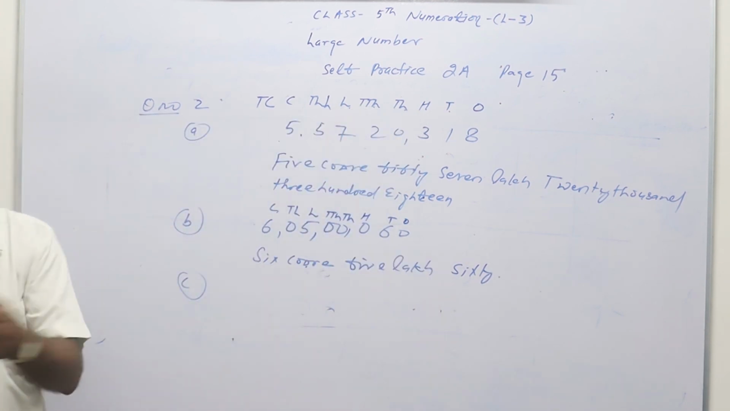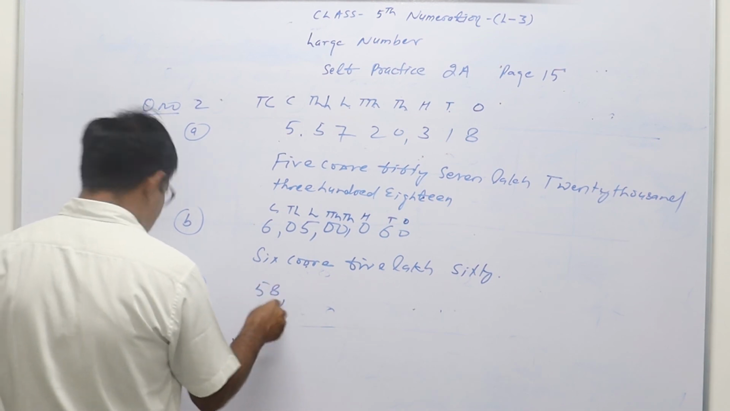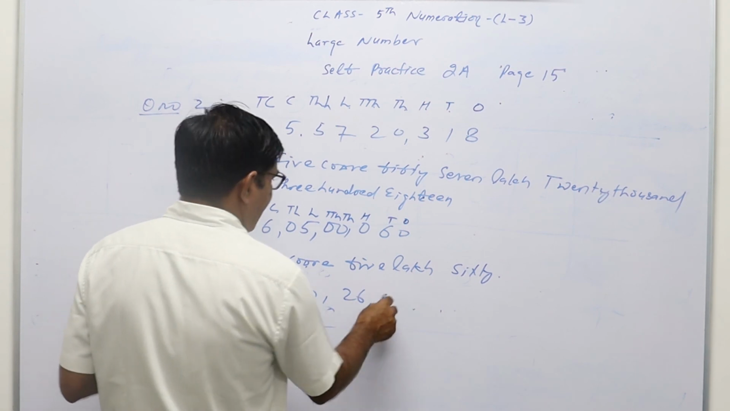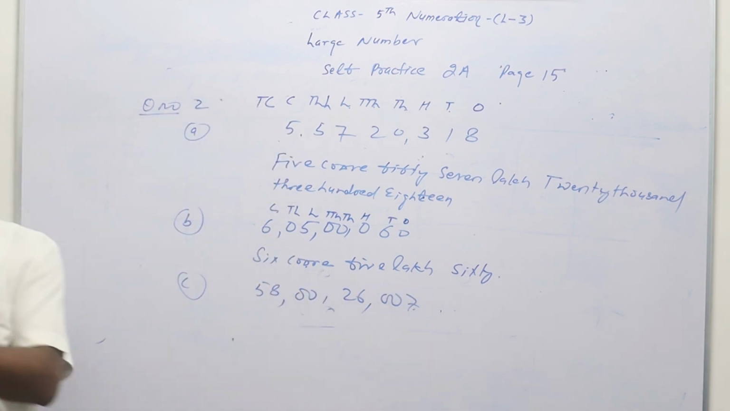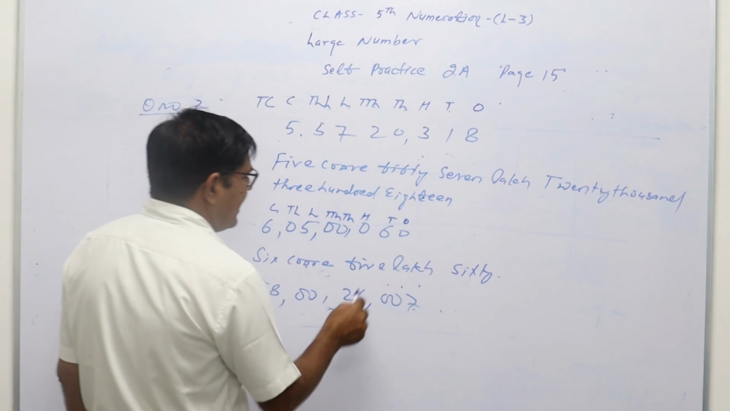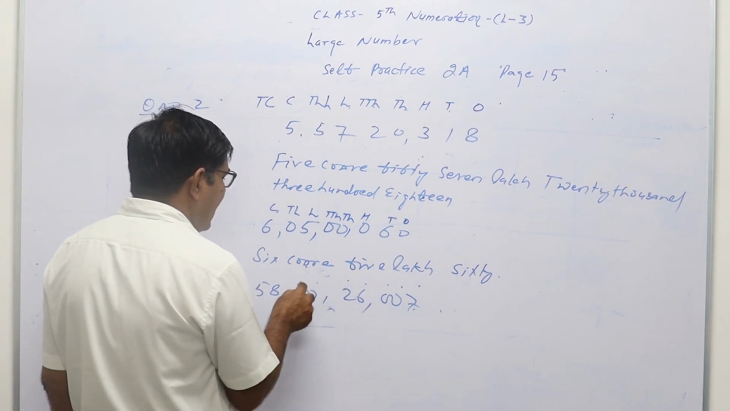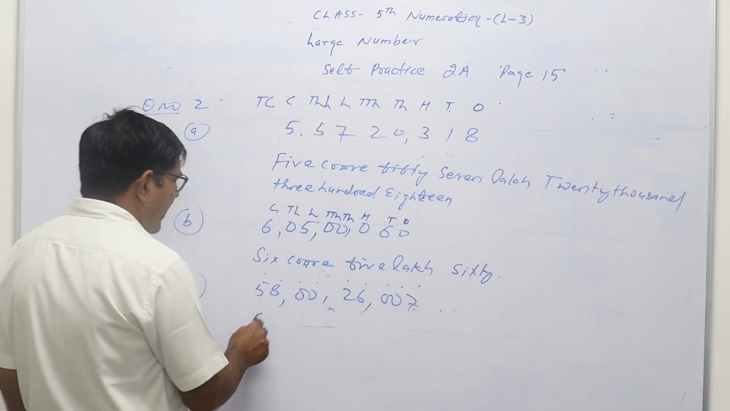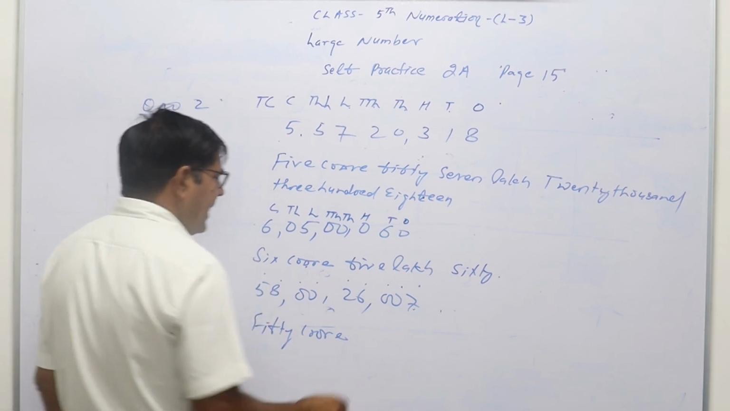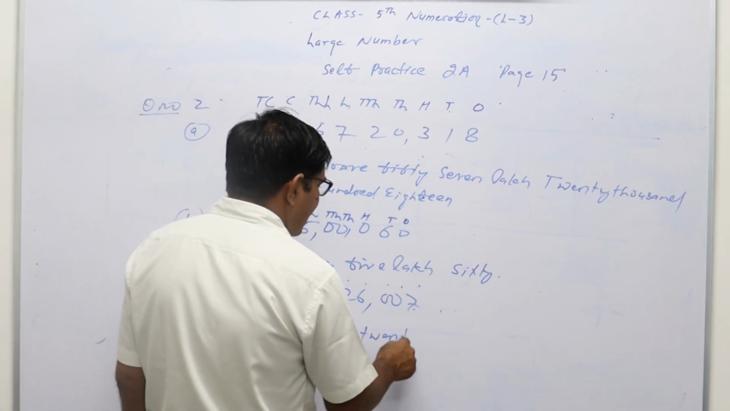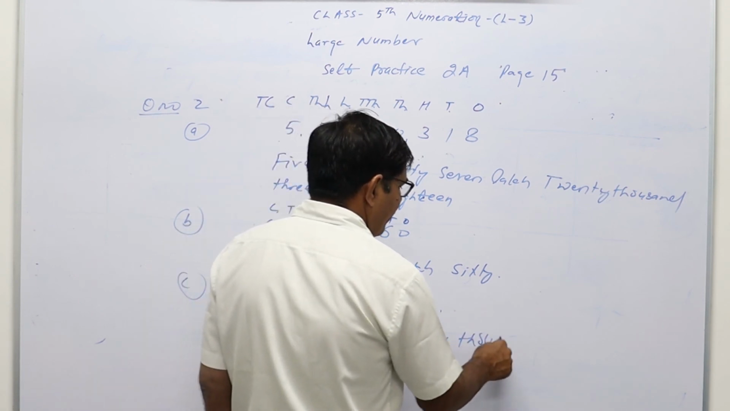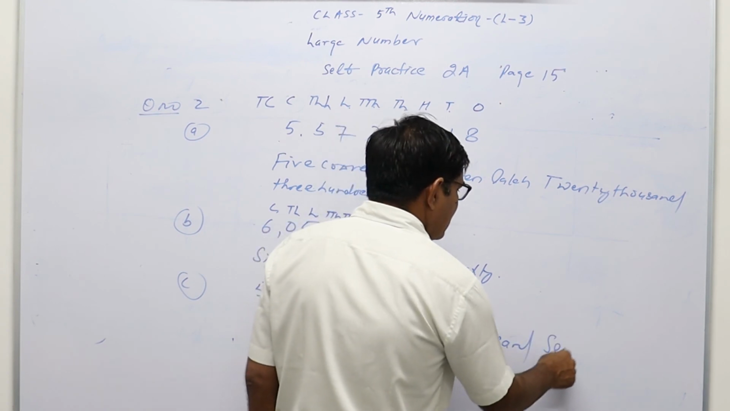Then C is given again: 58,00,26,007. So again count in the place value chart: ones, tens, hundreds, thousands, ten thousands, lakh, ten lakh, crore, ten crore. So 58 crore 26,007.